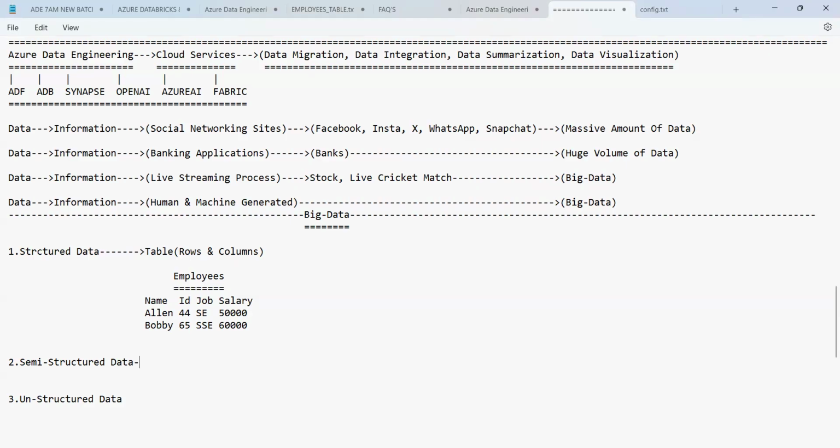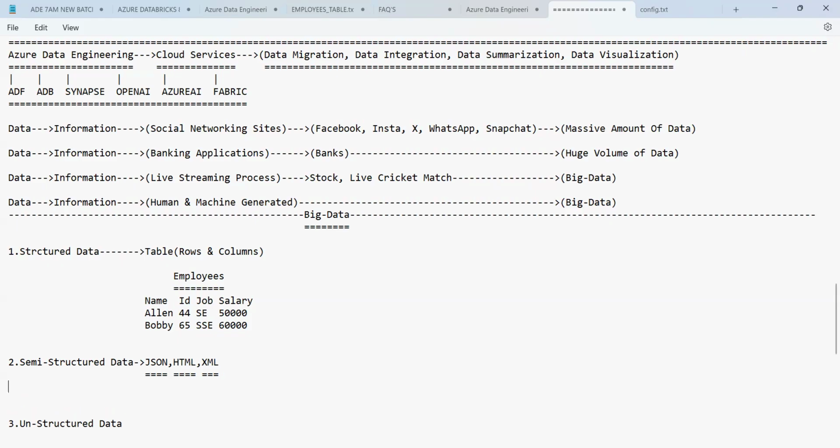Semi-structured data is the data which is recorded either in the form of JSON, or HTML, or XML, etc. All these are called semi-structured data.